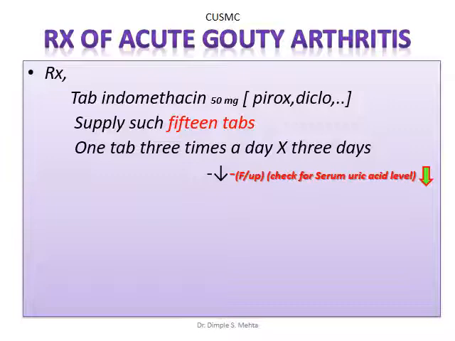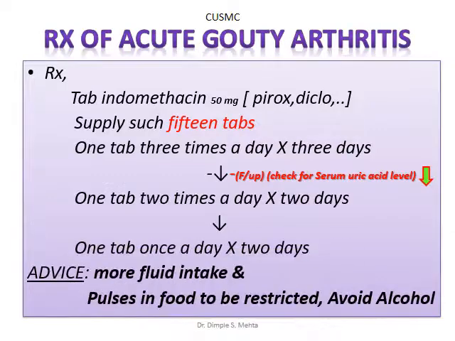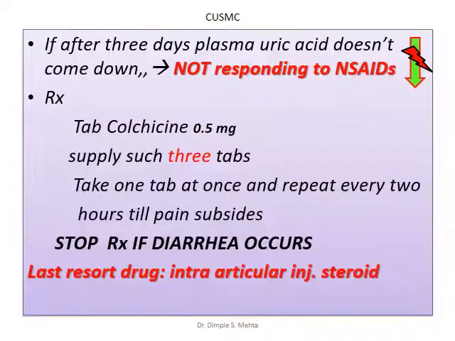Call your patient for follow-up to check the serum uric acid level. If it has gone down from 10 to say 7 or 6 milligram per deciliter, that means the patient is responding to NSAID therapy. Then go further with indomethacin, one tablet twice a day for 2 more days, then one tablet once a day for 2 more days. So a total of 7 days of therapy should be given, with advice of more and more fluid intake so that uric acid can be flushed out, pulses and food to be restricted, and obviously alcohol to be avoided. So this is for those who respond well to NSAID.